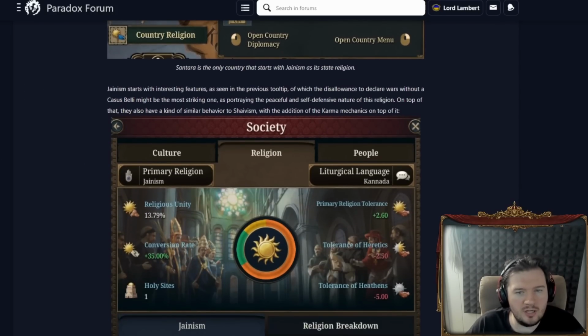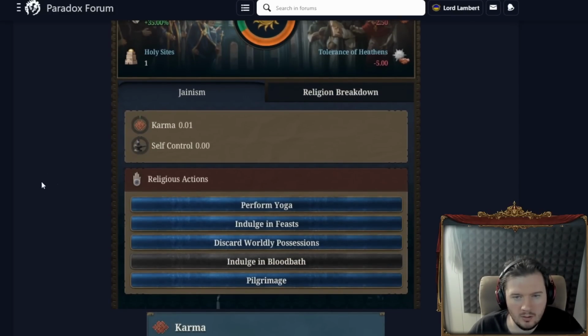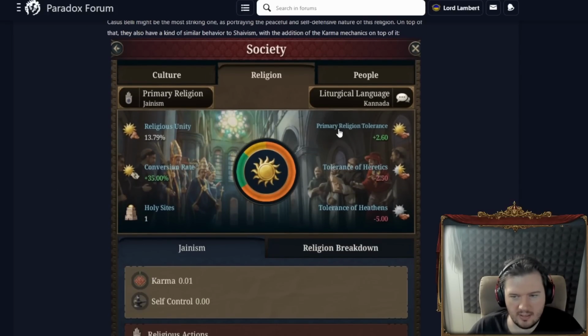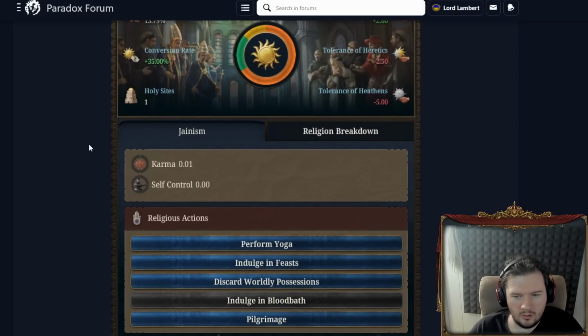Fair enough. Jainism starts with interesting features, as seen in the previous tooltip, of which the disallowance to declare wars without a casus belli might be the most striking one, portraying the peaceful and self-defensive nature of the religion. On top of that, they also have a kind of similar behavior to Shaivism, with the addition of the karma mechanics on top of it. Fair enough. So I assume we're tagged into Santara here, so seeing all of their things going on.